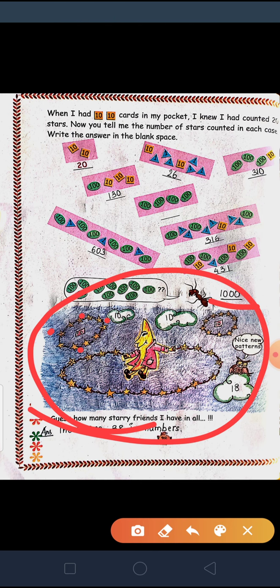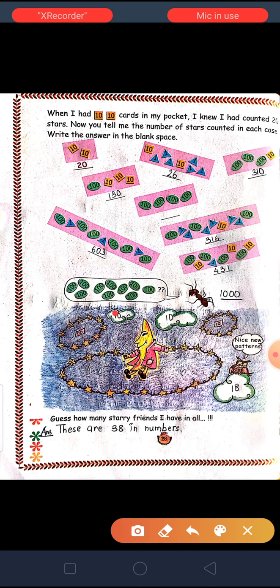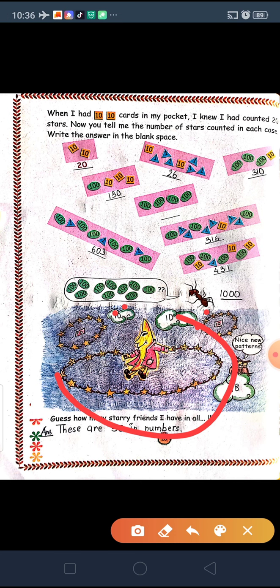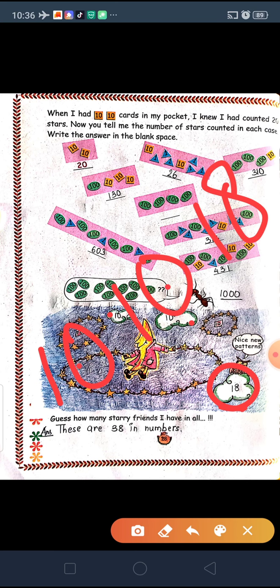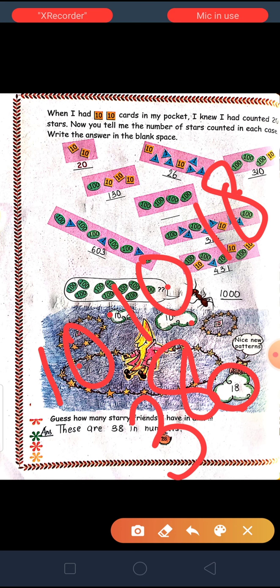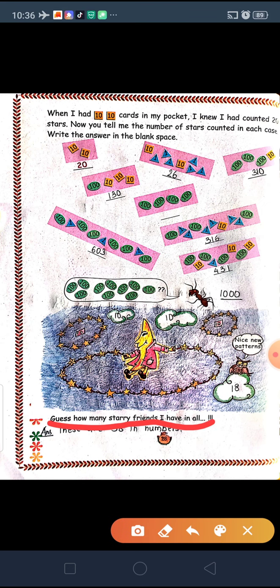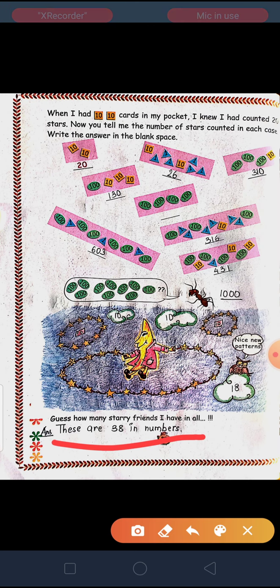Now if you count the stars, there are a total of 10. So we will write 10 here. Again if you count this one, it is 10, so we will write 10 here. Then these are a total of 20, and now if you count these, it will be a total of 18. So I have written 18 here. So now 10, 10 and 18, so the total will be 38. What they have asked is, guess how many starry friends I have in all. So these are 38 in number.